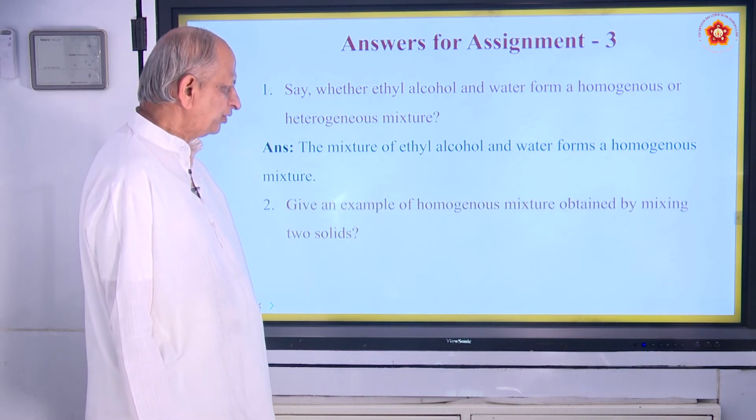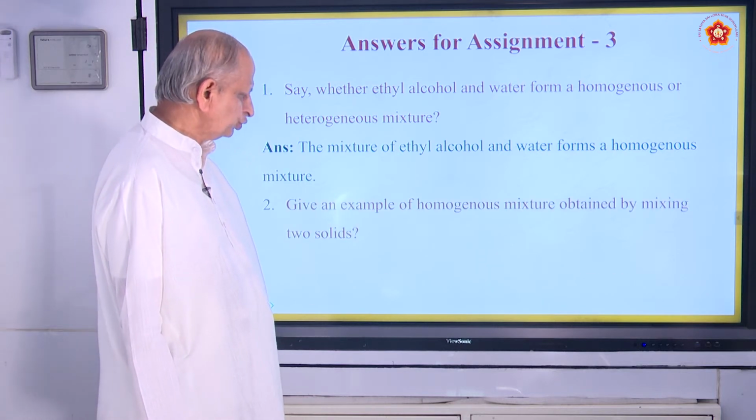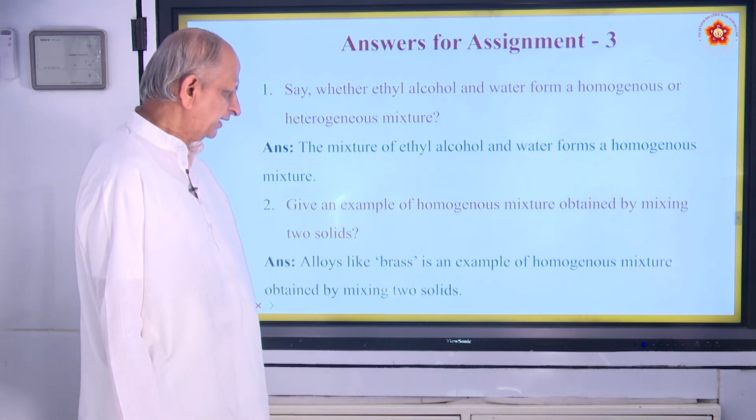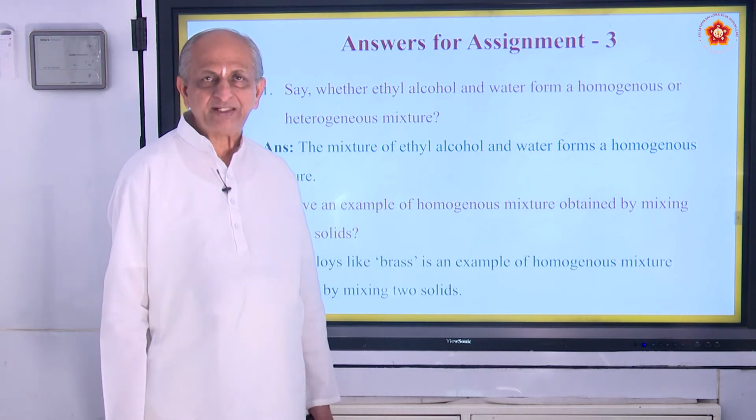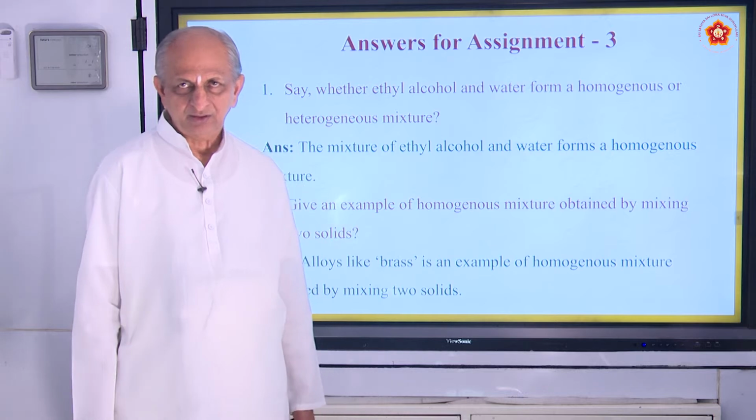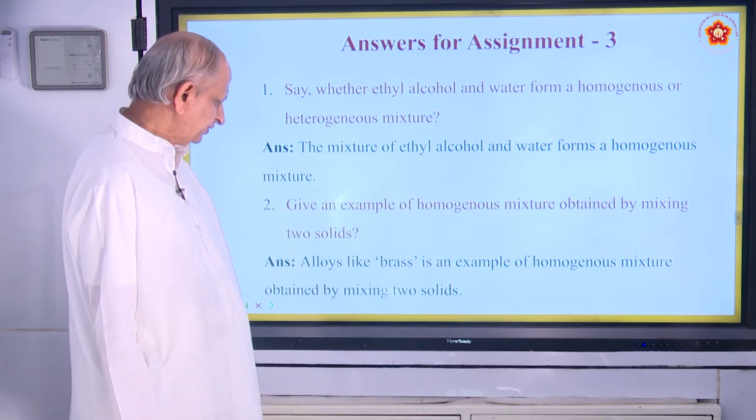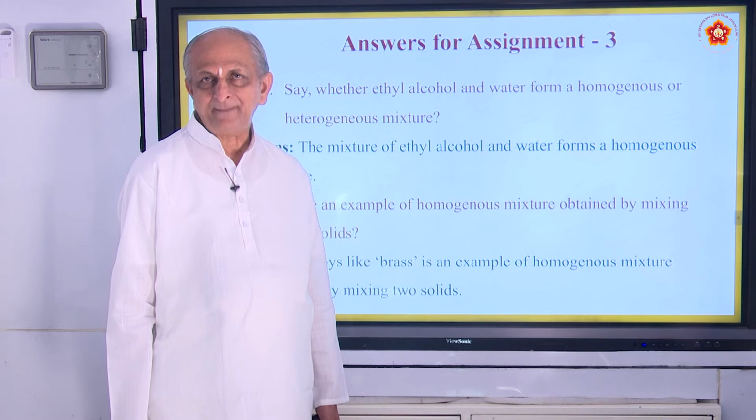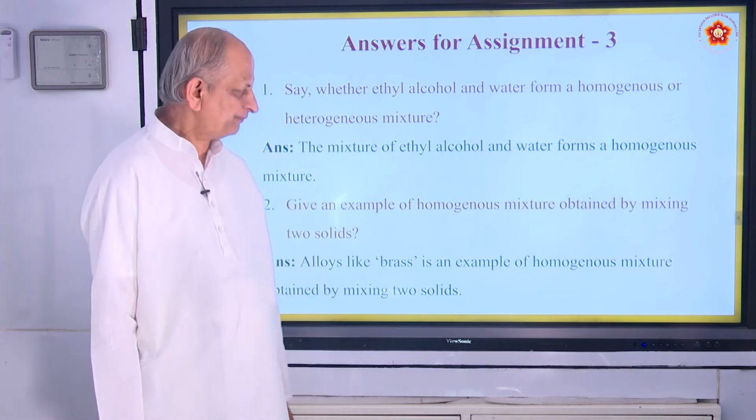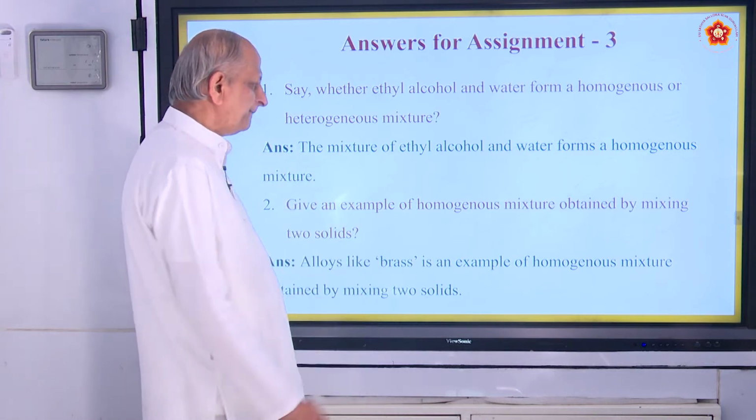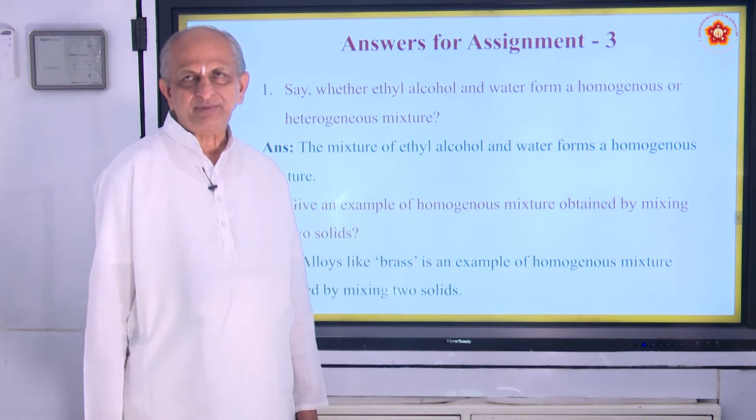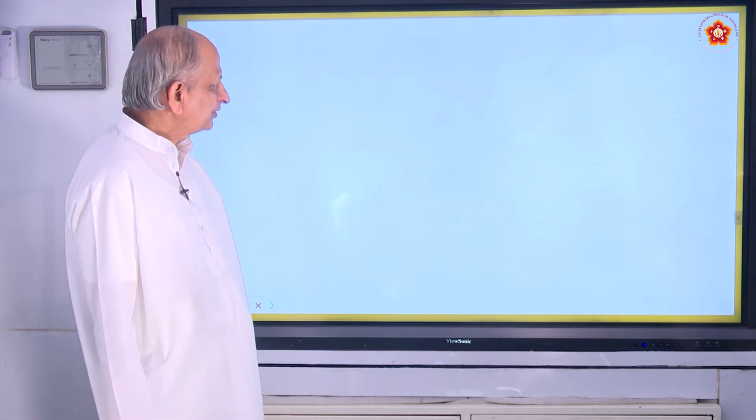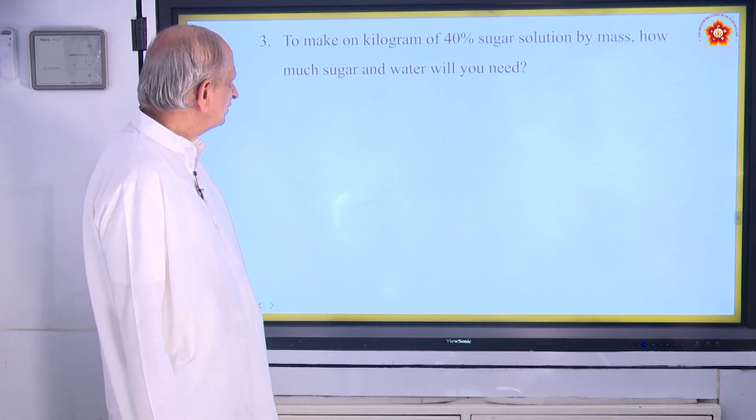Give an example of a homogeneous mixture obtained by mixing two solids. We have alloys like brass, bronze, stainless steel and so on. They are homogeneous mixtures of two or more metals combined in a definite ratio. So brass is an example. You have seen brass vessels, is it not? So that is the second question.